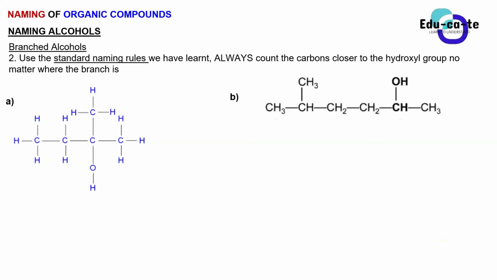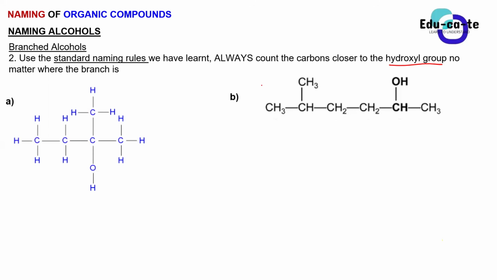So back to these ones, branched alcohols. We're still using the same standard rules, guys, but now you always count the carbons closer to the hydroxyl group, really closer to our functional group. It doesn't matter where the branch is, guys. Even if the branch is wherever, it doesn't matter. The functional group takes priority, because the functional group is not just a substituent, it is the dominant thing. It is the one that determines the physical and the chemical properties of a group of organic compounds. That's how you define a functional group, right? It's a bond, or an atom, or a group of atoms that determines the chemical and the physical properties of a group of organic compounds.